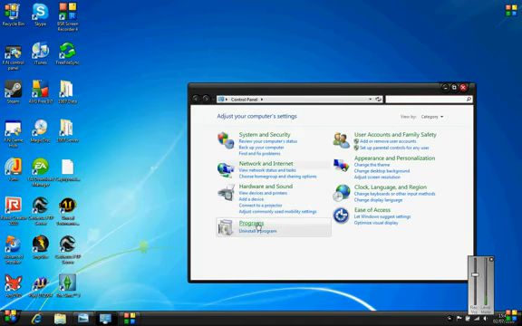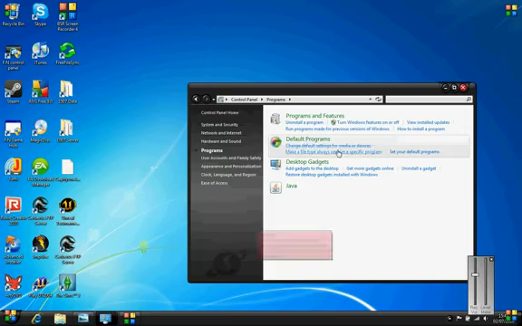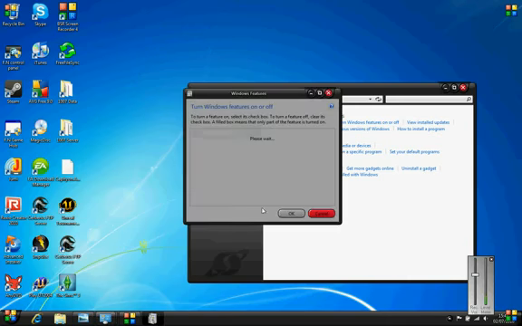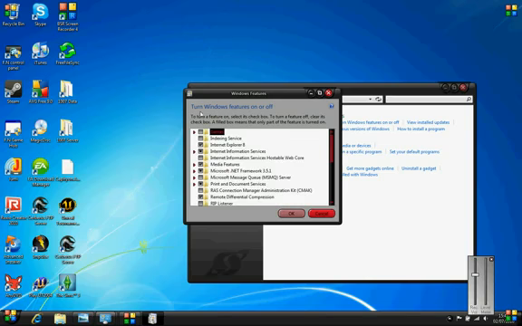Right, so what we do is first off we go to Start, then click on Control Panel, then click on Programs, then click on Turn Windows Features on or off, and then click Yes, and you get a box that comes up. There should be something in here called Internet Information Services.